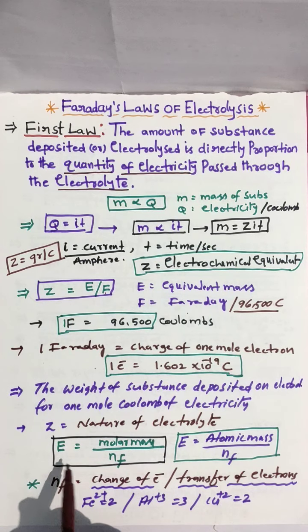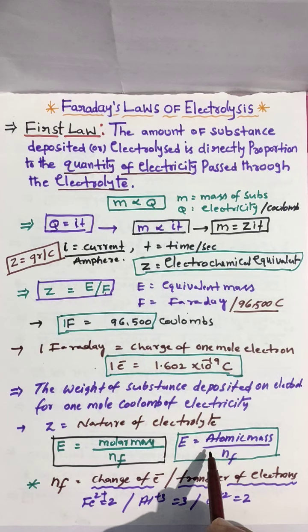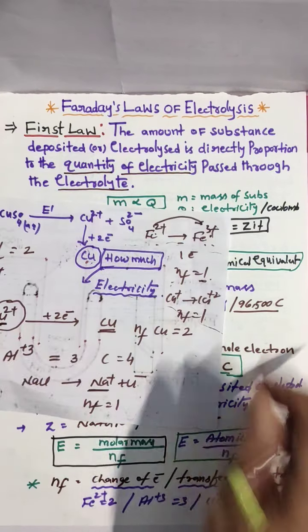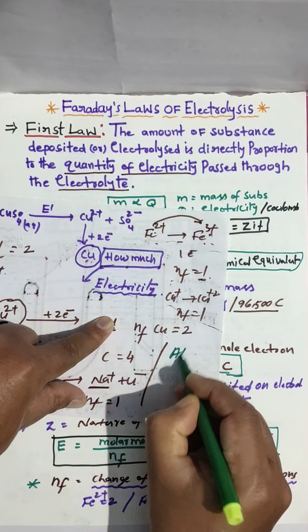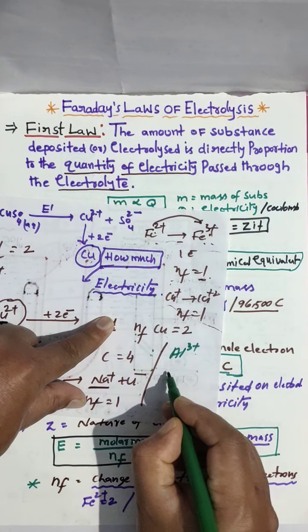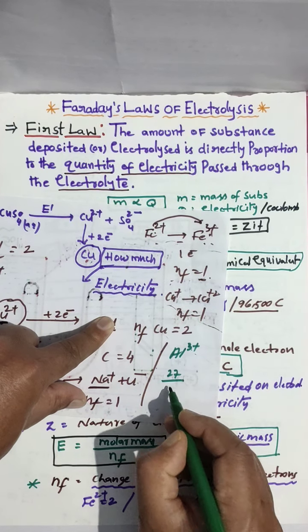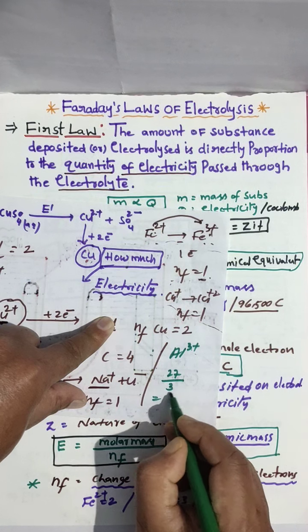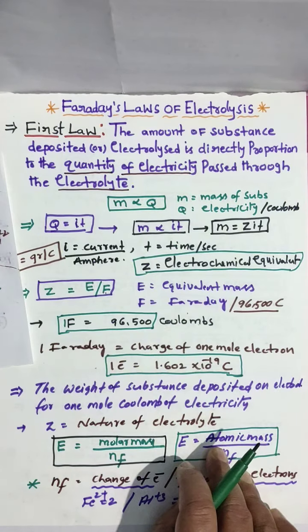And how to calculate equivalent weight? For a molecule, molecular mass by n factor; for an atom, atomic mass by n factor. For example, E you need for aluminium. Look here, for aluminium, Al3+. Aluminium mass 27, divided by how much electron charge is there? 3. So 27 by 3 is 9. Equivalent mass of aluminium is 9.